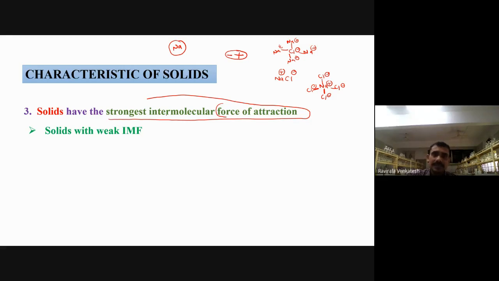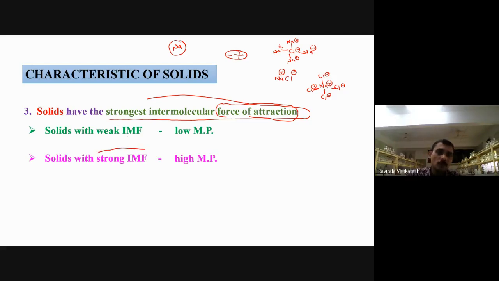We are calling that intermolecular. If it is molecular, you can say intermolecular, and if it is atoms, interatomic forces. So every constituent molecule will have some forces of attraction or repulsion. Generally, solids will have high intermolecular forces. Most of the solids have strong intermolecular forces. What are intermolecular forces? The force of attraction present between the molecules.